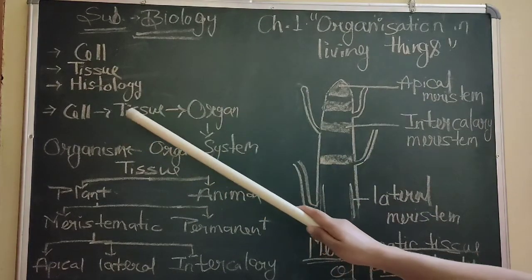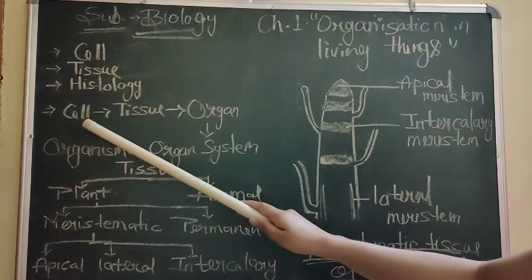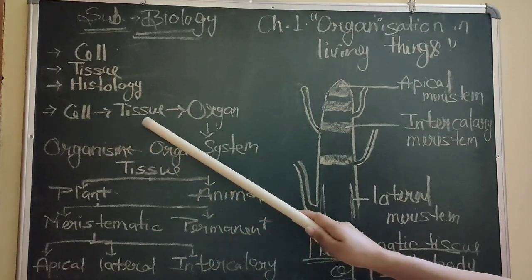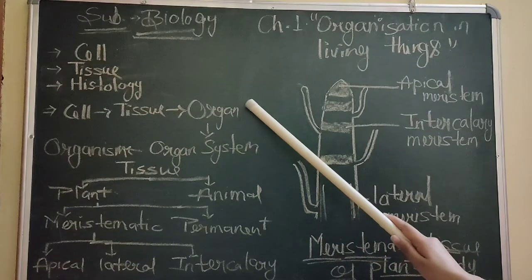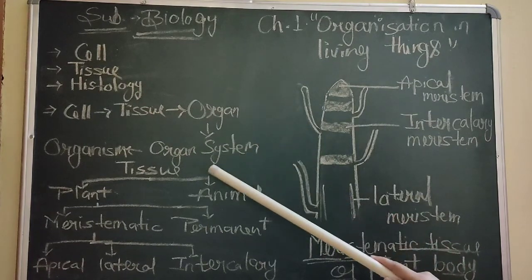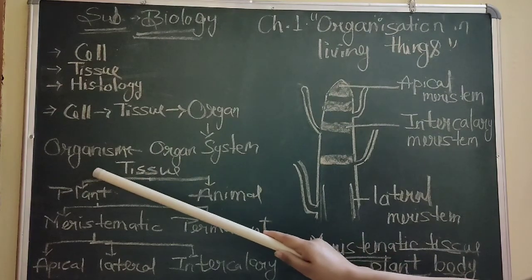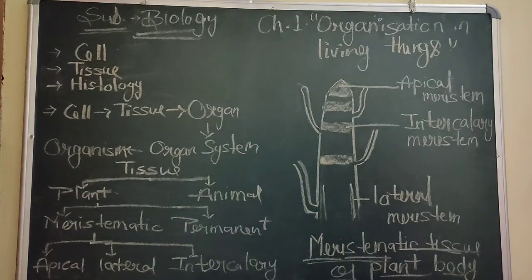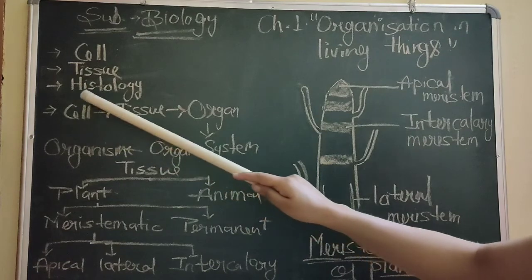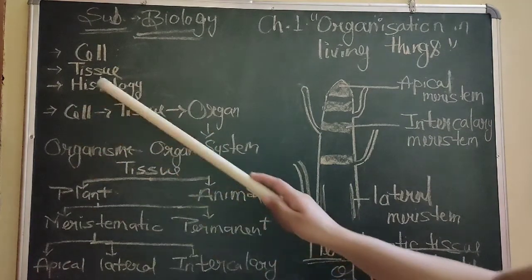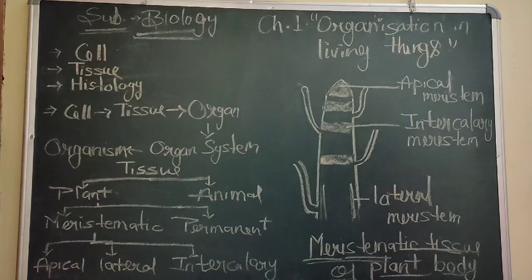See here. First of all, cell organelles form a cell, right? Cells further form tissue. Tissue forms organ and organ forms organ system, which further develops into the new organism. That's why cell is the basic structural and functional unit of life, because it is the origin of an organism, which further leads to the formation of an organism.